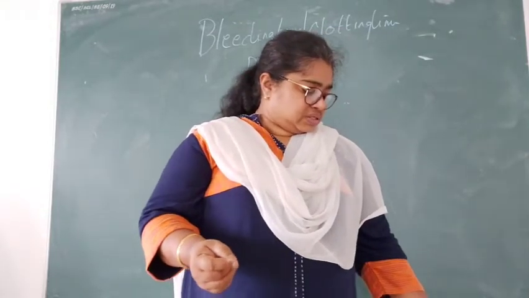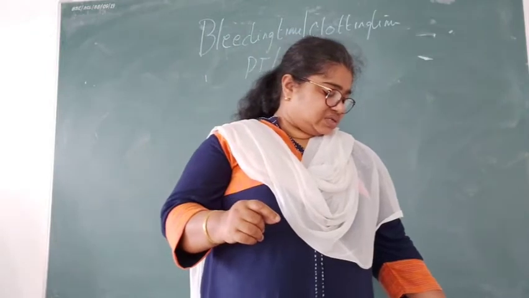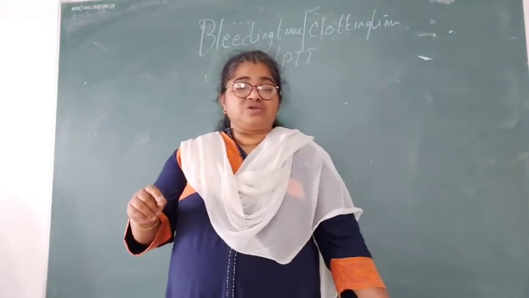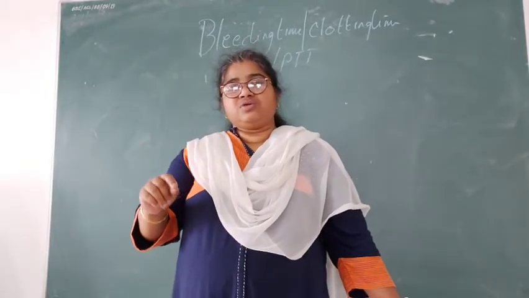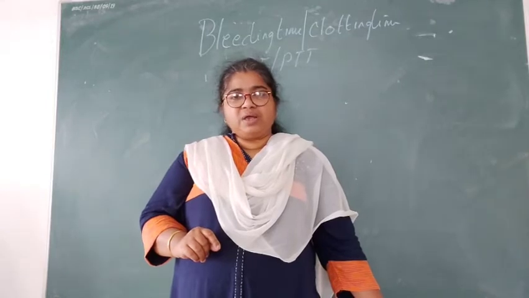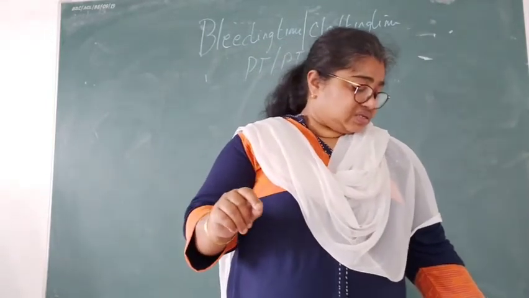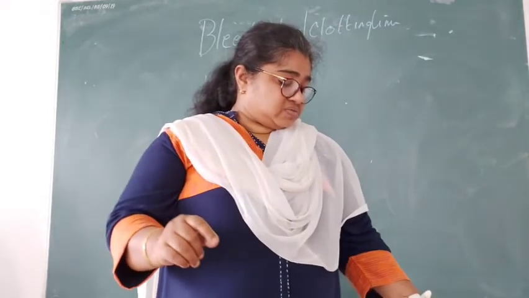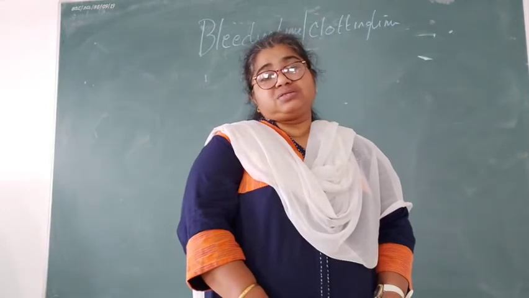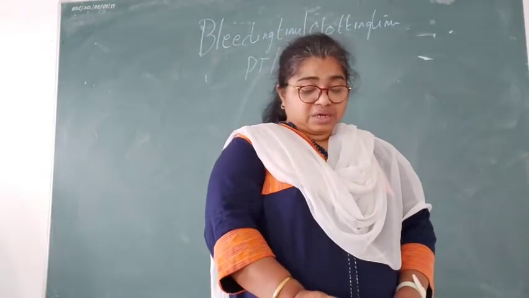For PTT, normally it is 25 to 30 seconds, or if the patient is on anticoagulant therapy, then the normal is from 60 to 70 seconds. PTT determines what causes the delay in the intrinsic system.